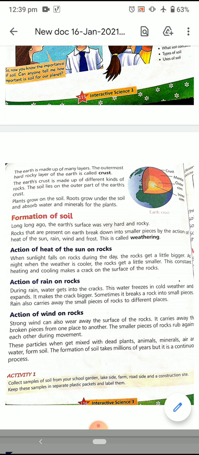Every year there are four seasons. Rain is also there, cold is also there, summer weather and everything is also there. So the continuous change in weather keeps changing the formation of the rocks, and the breakdown of rocks takes place and keeps on. When it flows or goes away with the wind, it mixes with the dead animals and old plants and everything, and it keeps on forming the soil. That's why we have plenty of soil on the earth, because the process has been going on for years and years and is continuously going on.